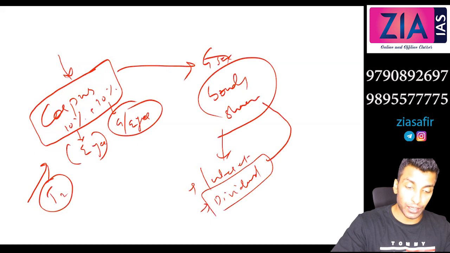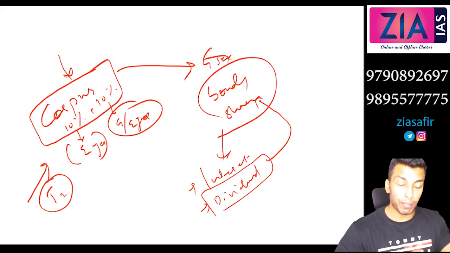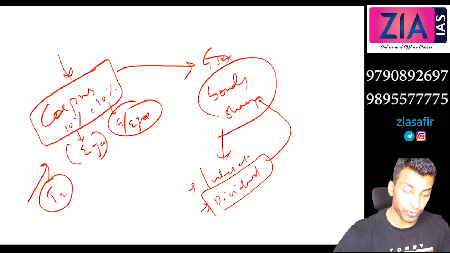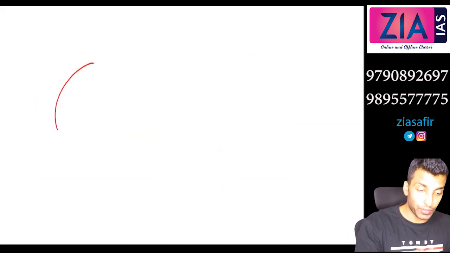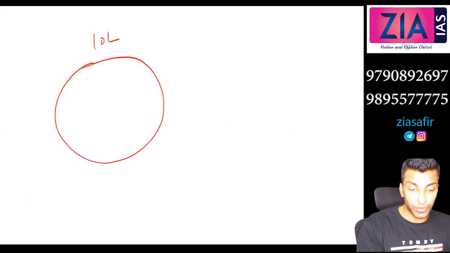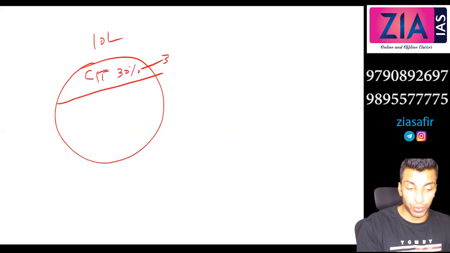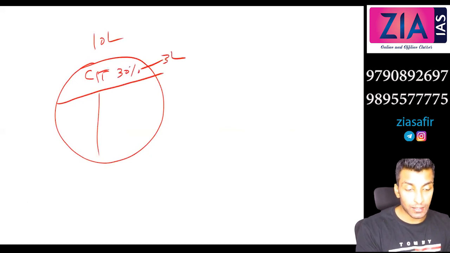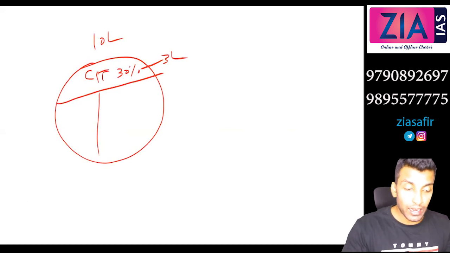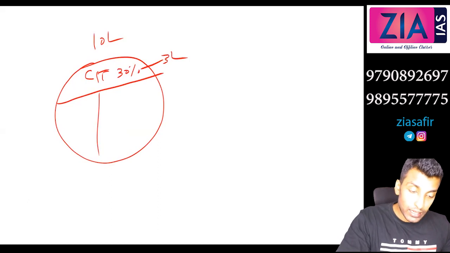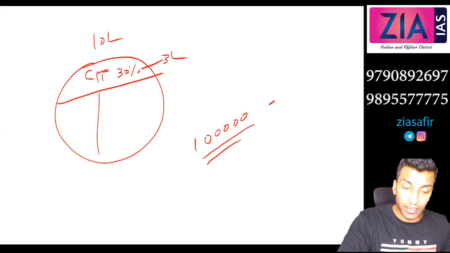So what does dividend mean? Dividend is connected to the company's profit, the company in which you have invested. As we discussed before, let's say the profit of the company is 10 lakh, out of which you will pay corporate income tax. Let's say 30% is paid, that means 3 lakh is paid out as tax. The balance is 7 lakh, out of which you can distribute to the shareholders. Let's suppose 1 lakh shareholders are there. So the dividend per share is 7 rupees.